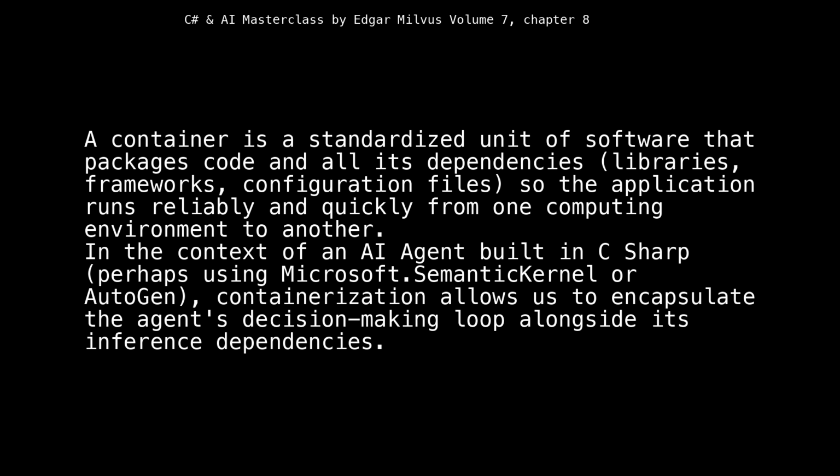A container is a standardized unit of software that packages code and all its dependencies, libraries, frameworks, configuration files, so the application runs reliably and quickly from one computing environment to another. In the context of an AI agent built in C#, perhaps using Microsoft Semantic Kernel or AutoGen, containerization allows us to encapsulate the agent's decision-making loop alongside its inference dependencies.